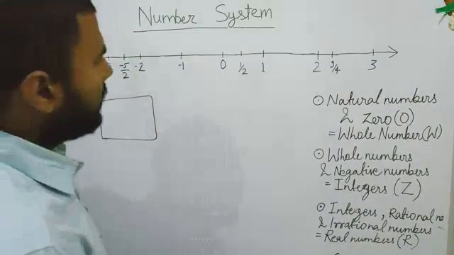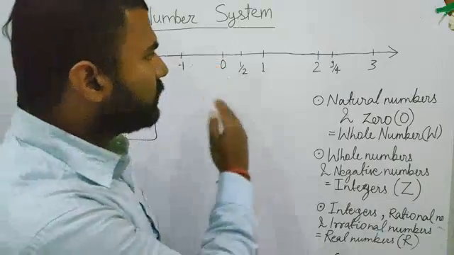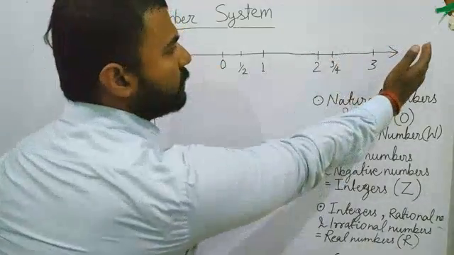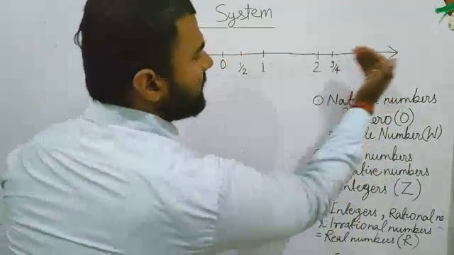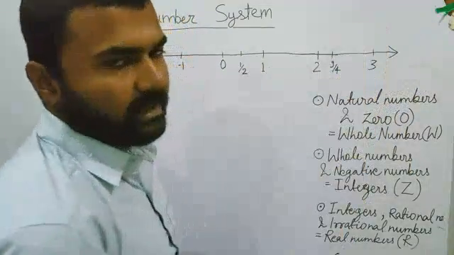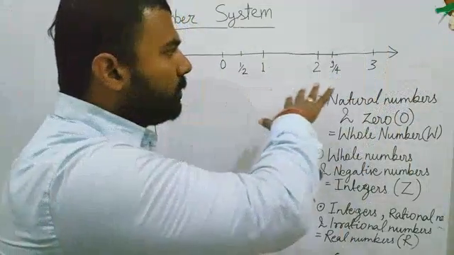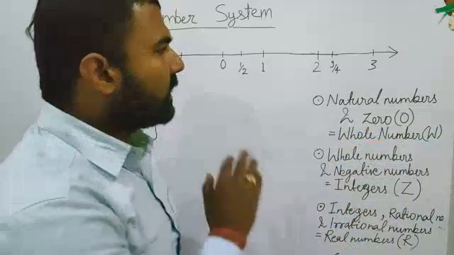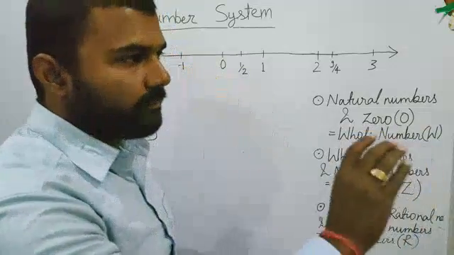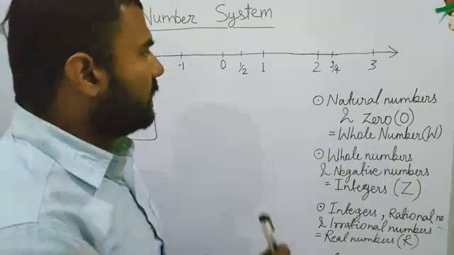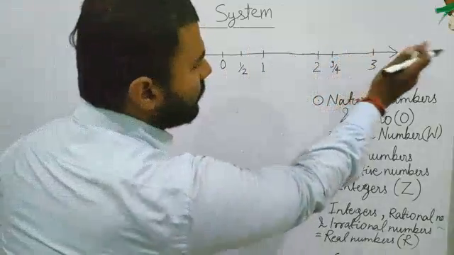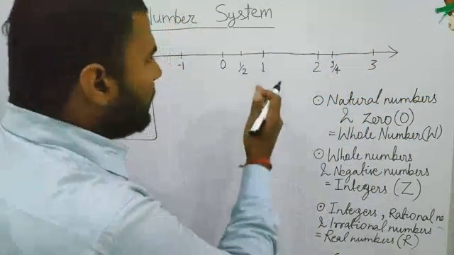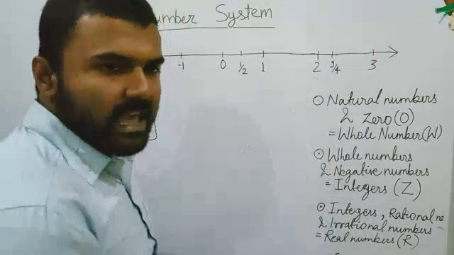Now imagine yourself at this number line and you start moving toward the positive direction, toward the right hand side of this line. Up to where your vision can go, you can see countless, infinite positive numbers like 1, 2, 3, 4, 5, 6. You start collecting all these natural numbers.